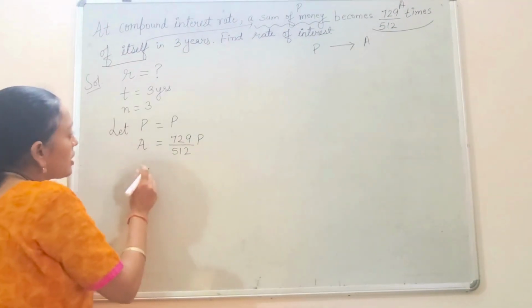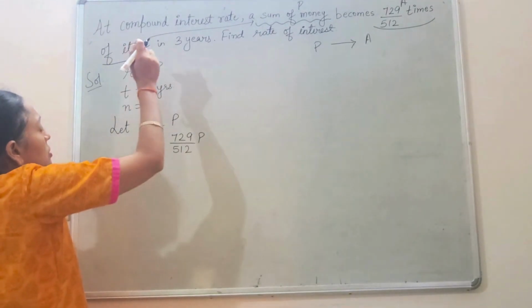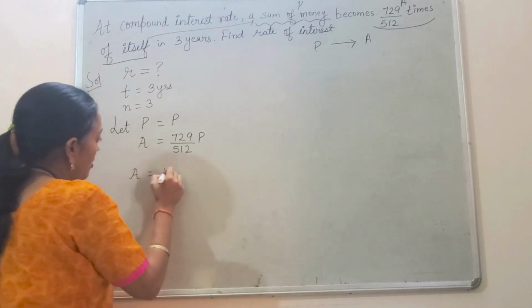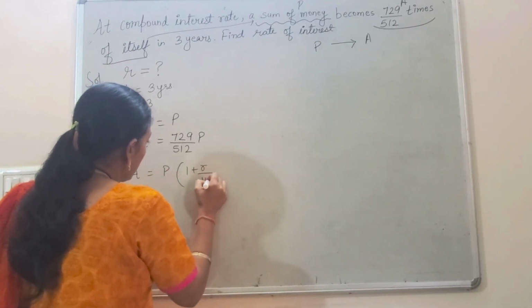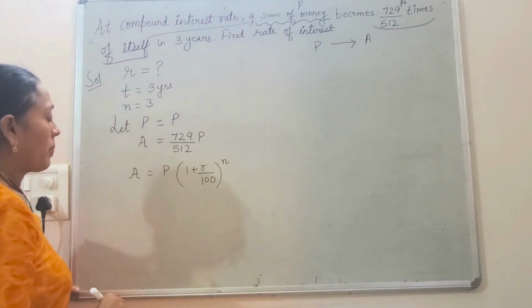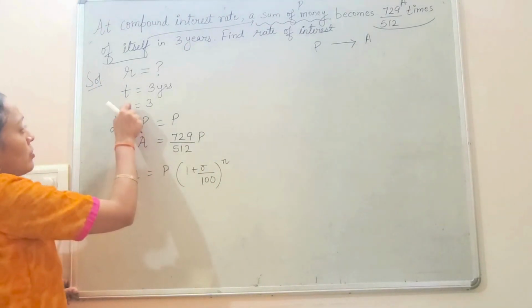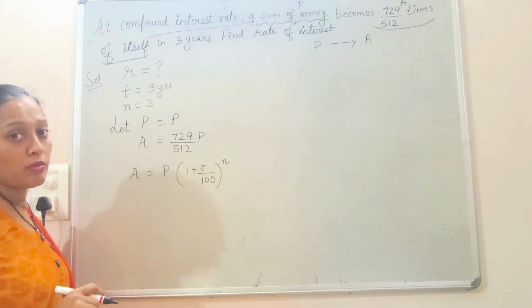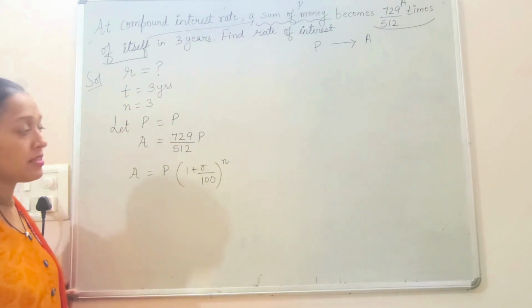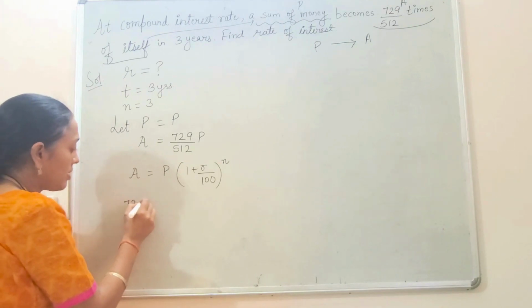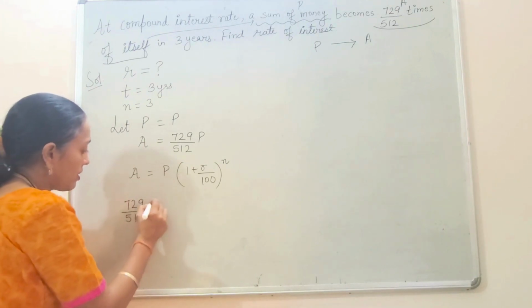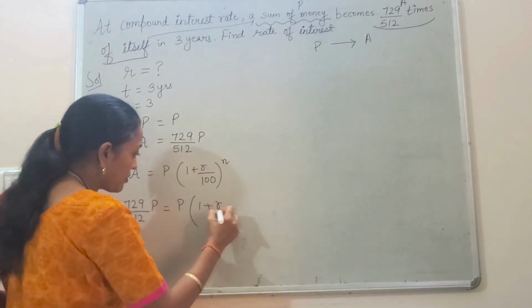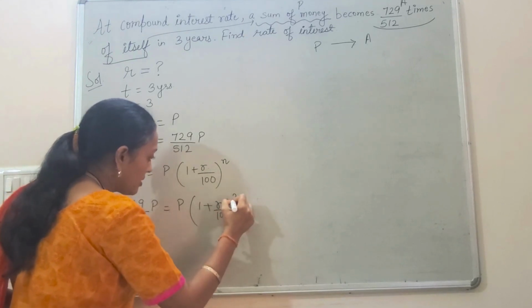Now I will apply the formula for amount, not the formula for compound interest. So the formula for amount is this. Because A I know, P I know, n I know, R I have to find out. So definitely I will apply this formula instead of the compound interest formula, because compound interest is not given as such. So this amount is 729 over 512 times P. P is P only. 1 plus R over 100, R I have to find. And this n is 3.